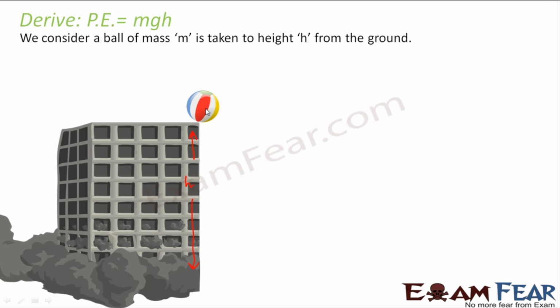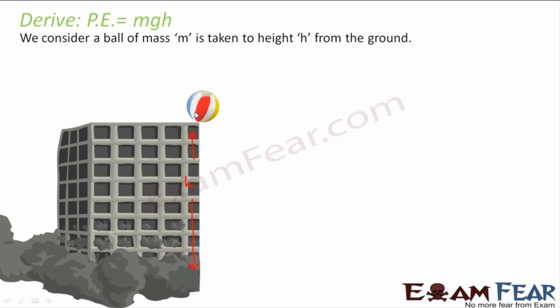Why does it have potential energy? Because of its position, which is h from the ground. And why is it gravitational potential energy? Because the gravitational pull of the earth at every moment is exerting some force on this object and is trying to attract it. Correct? Now, in order to take this object to the top of the building, some force would have been needed.